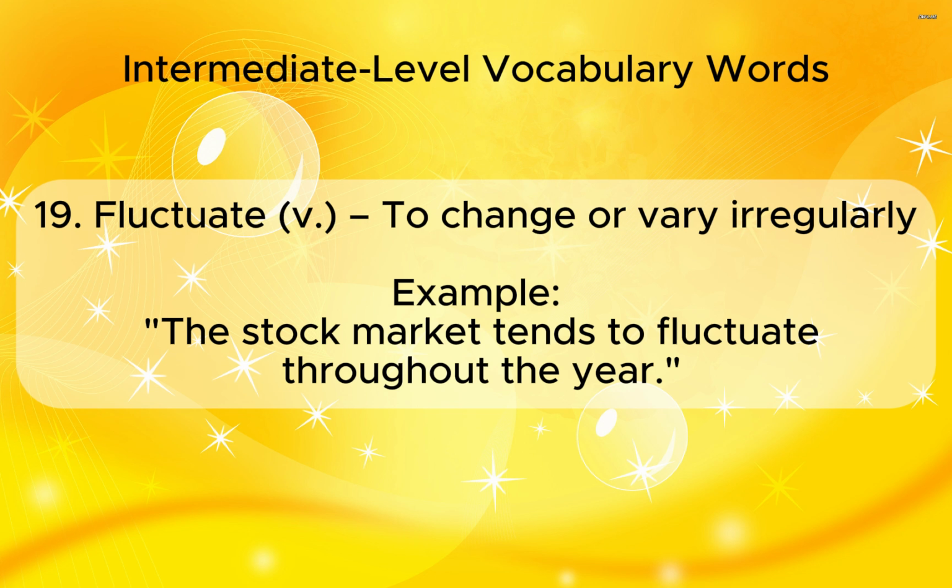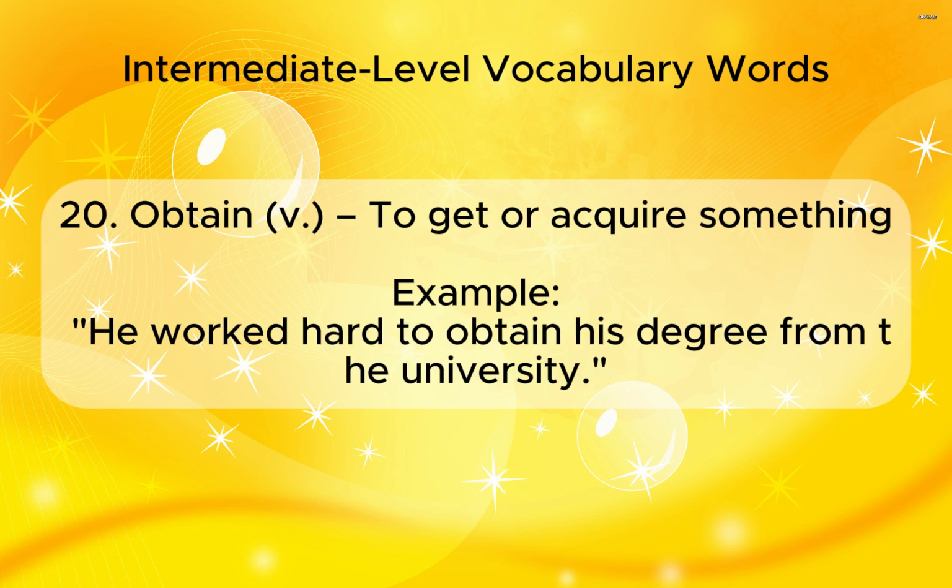19. Fluctuate, verb, to change or vary irregularly. Example: The stock market tends to fluctuate throughout the year. 20. Obtain, verb, to get or acquire something. Example: He worked hard to obtain his degree from the university.